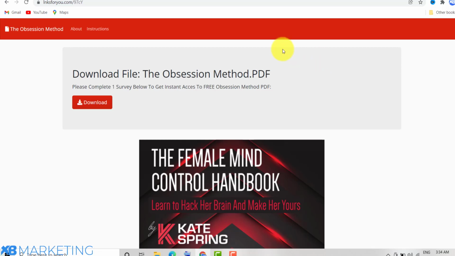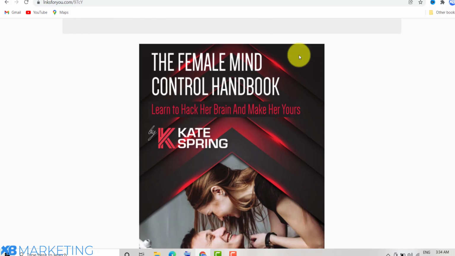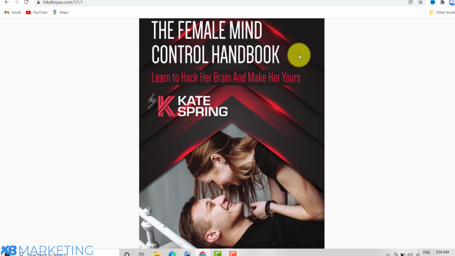But if you are going to be using cpagrip, you don't want to promote the direct link. You want to create a landing page for your cpagrip locker.